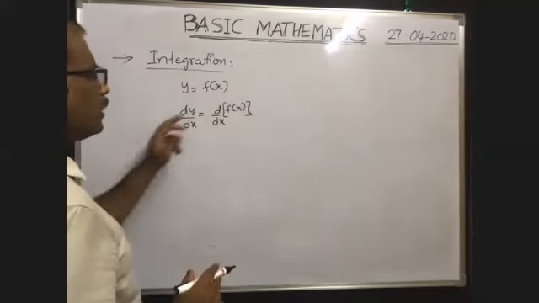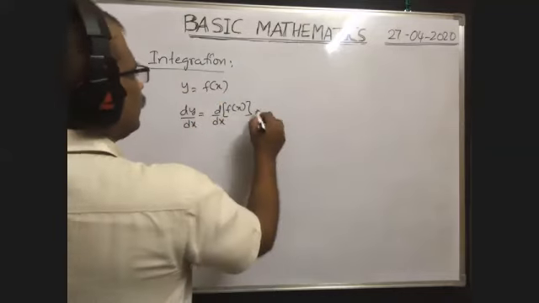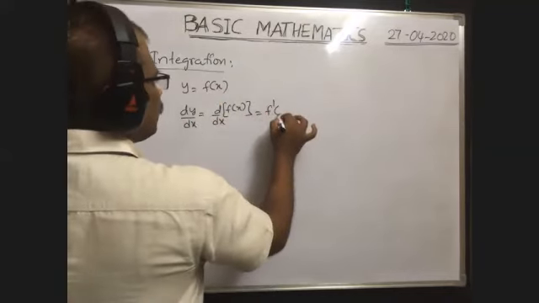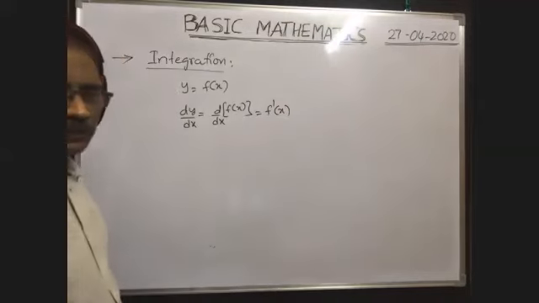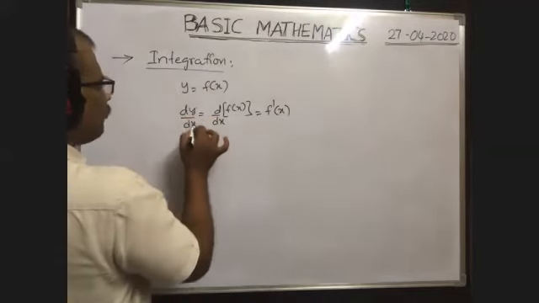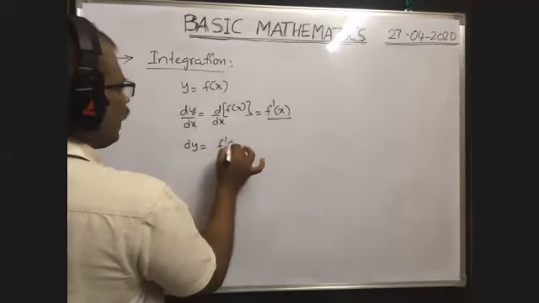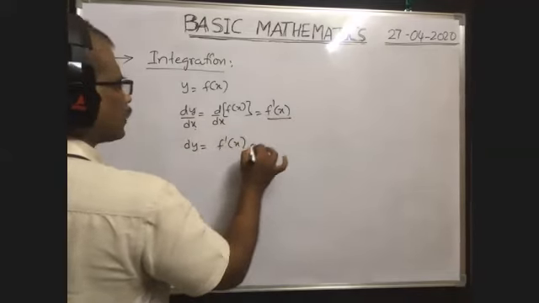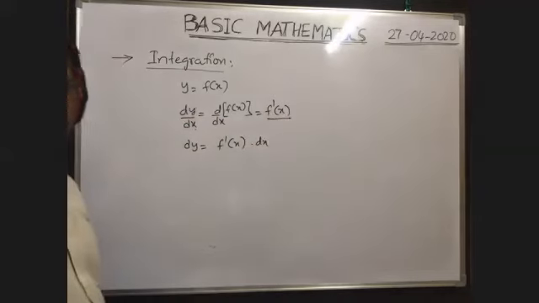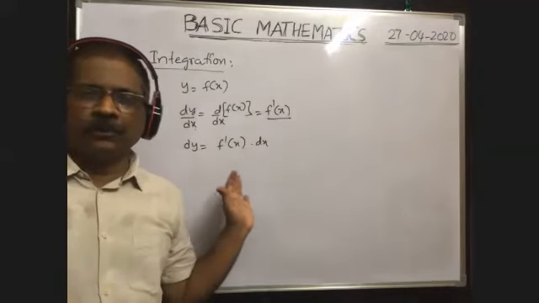That means when you differentiate this function of x with respect to x, you get a value represented by another function, f dash x. So dy by dx is equal to f dash x, or dy is equal to f dash x into dx by cross multiplication. I think there is nothing wrong if you do it like that.